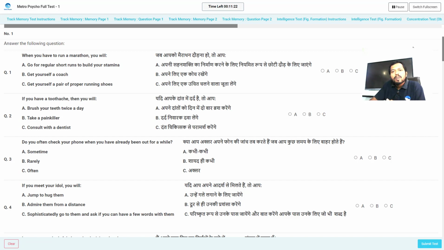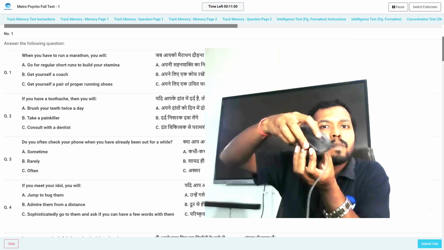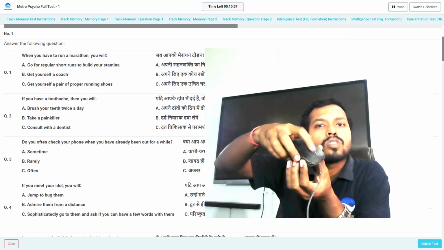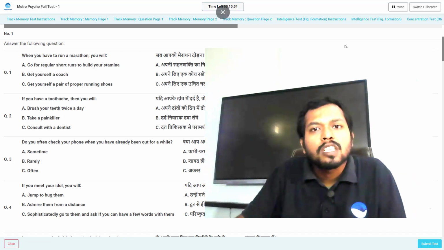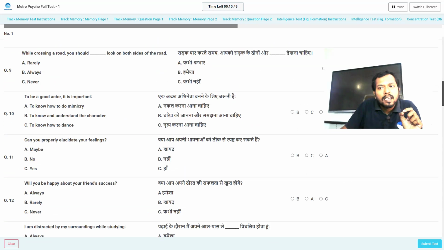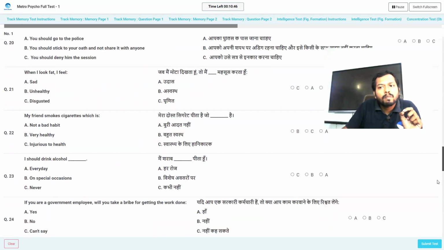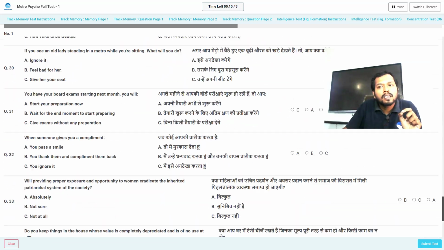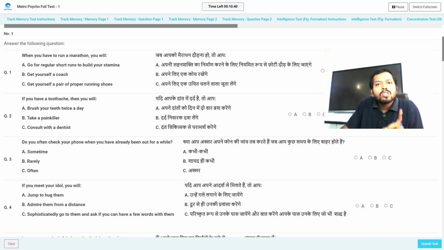There is no negative marking. Paper and pen will not be given during the final exam. A rough sheet will not be given during the final exam. And one more thing, the scroll button will not work. If you scroll the mouse scroll button, it will not work. So if you have to go to the bottom, just left click on the scroll bar and move to the bottom or top according to your preference. Clear? Remembered? The mouse scroll button will not work during the final exam.